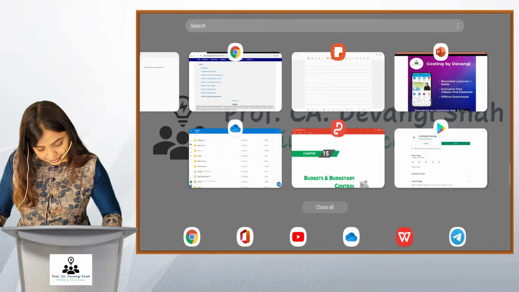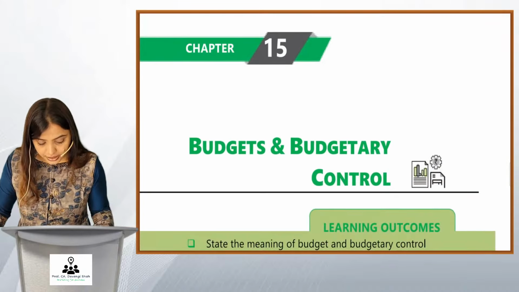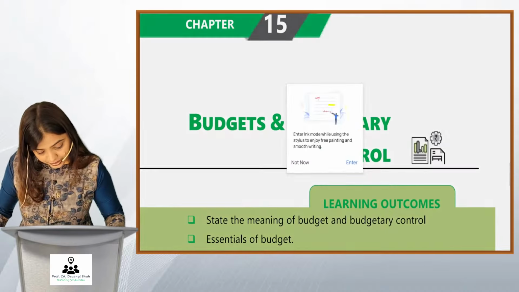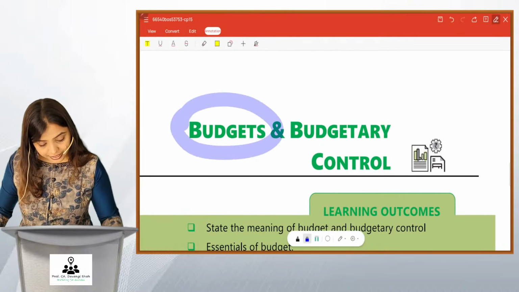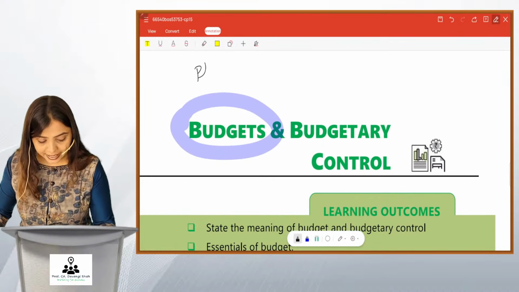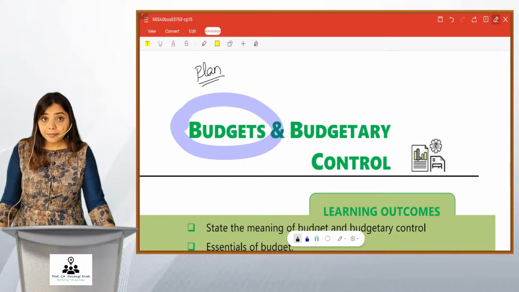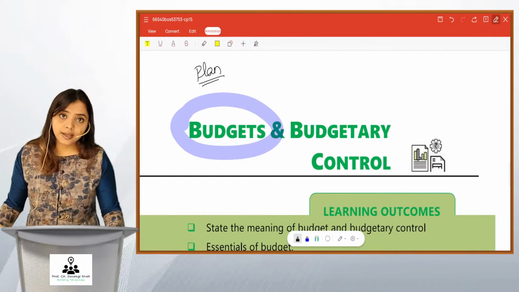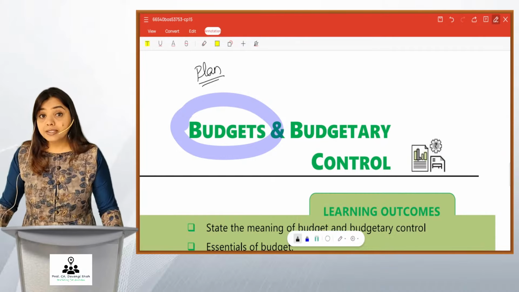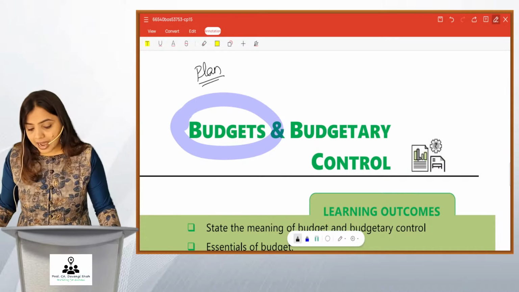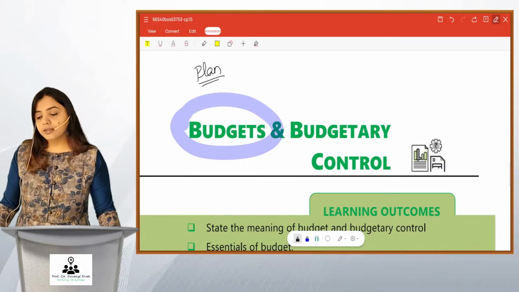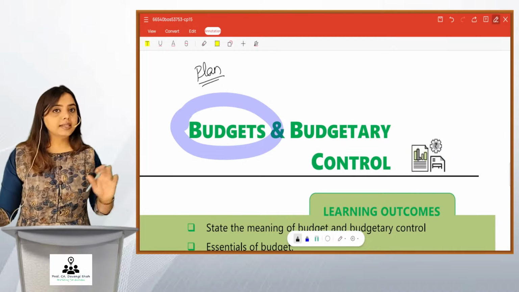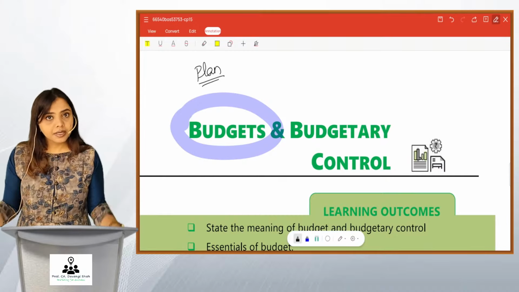And this is our chapter, budgets. It's the 15th chapter in our ICAI book. So friends, let me first tell you what is budget. Friends, budget means nothing but a plan. We make a study plan, we make a picnic plan. So just like that, the manufacturers make a manufacturing plan, business people make a business plan of how to do the business. They make financial plans, like this will be the profit, this much will be the sale, this will be the cost, that is in numbers.